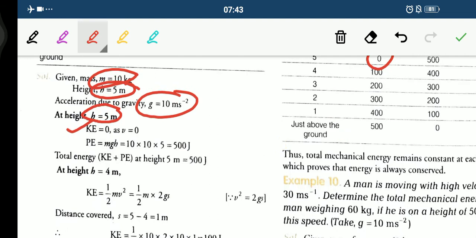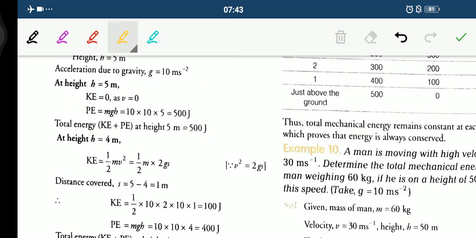And what about your potential energy? The formula is mgh. So m is 10, g is 10, h is 5 here. So it comes out to be 500 joule. And kinetic plus potential energy will give you 500 joule. Fine. Now what will be at height 4?